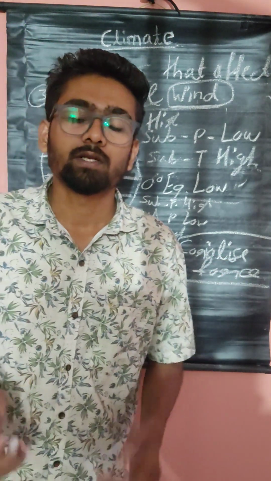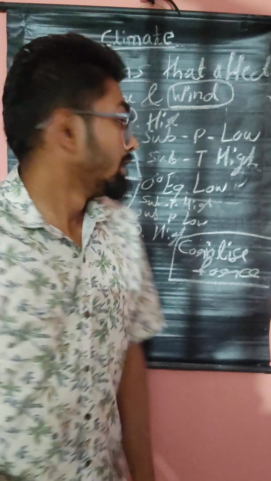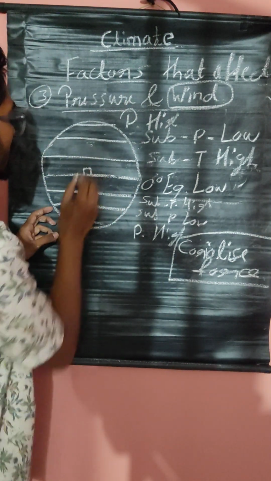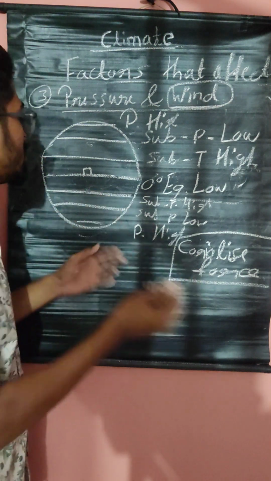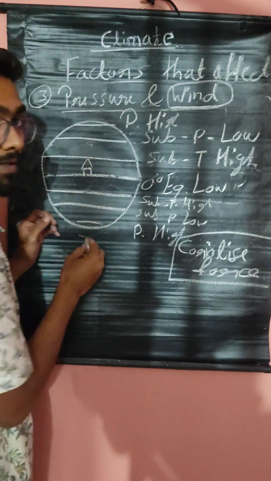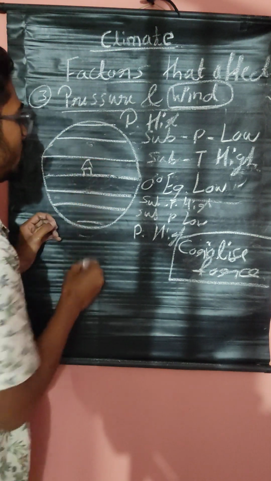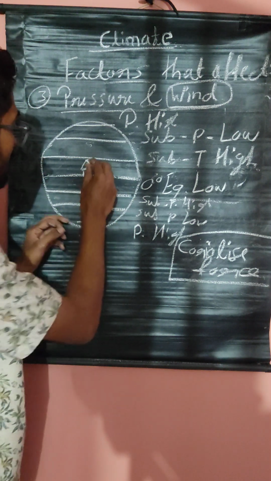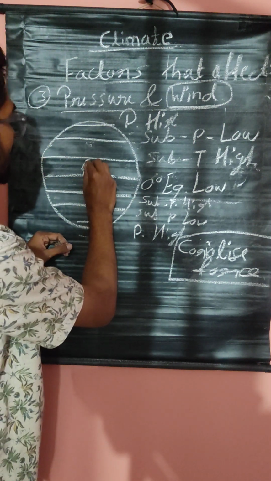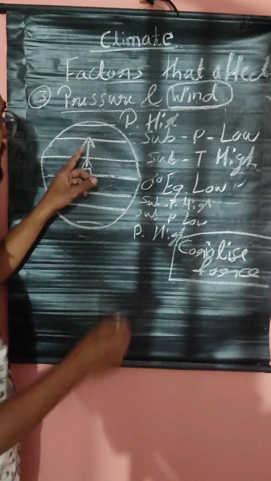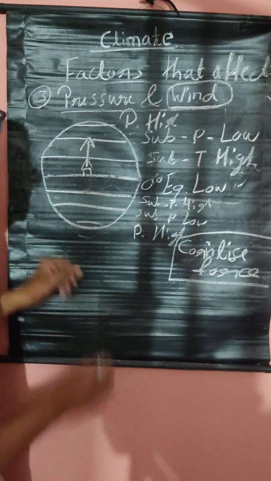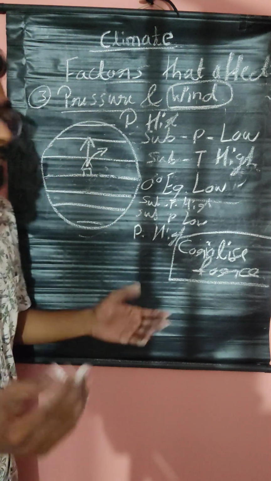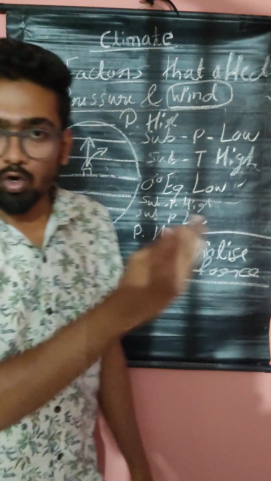What is this Coriolis force then? Listen carefully. From the equator, if I launch a rocket, and in that rocket there is a bomb, okay, the bomb wants to go like this, right? But it will not go like this. It will go like this. It will tilt like this. Why? Because the earth is rotating.